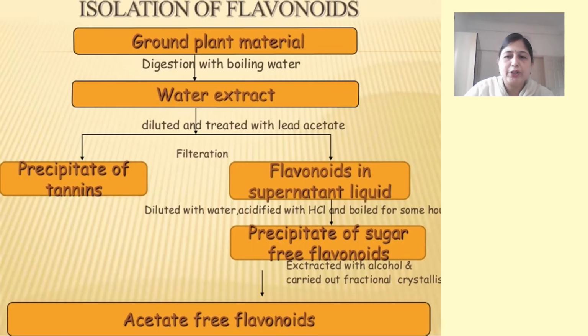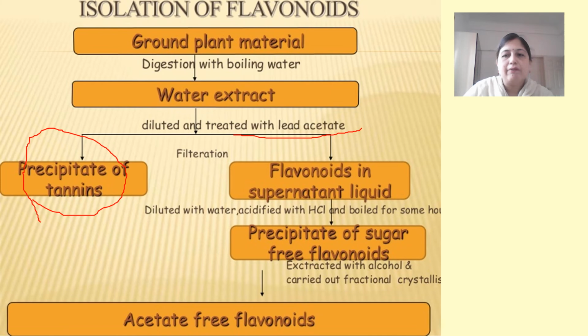Now the isolation of flavonoids. The isolation is based again on the isolation of glycosides only. So here we take the plant material in the ground form and then we extract it with water by heating or by boiling. Once we get the extract, after that we add lead acetate to our extract. Now when we add lead acetate to our water extract, the tannins react with the lead acetate and start precipitating.